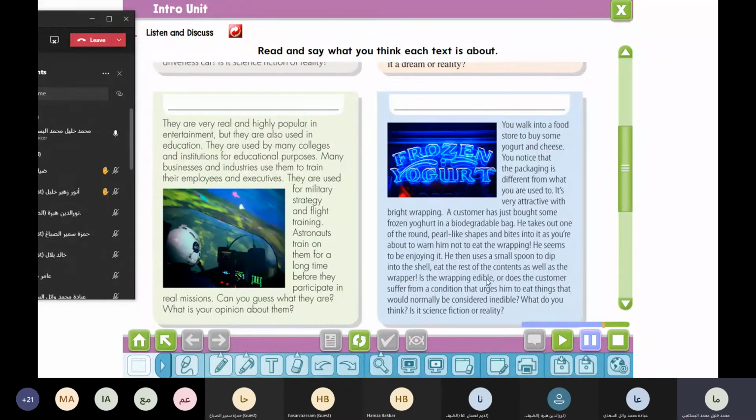You realize that maybe they are useful. If wrappers could be eaten, there would be less waste or litter. Okay, who can read? Let us read the paragraph.